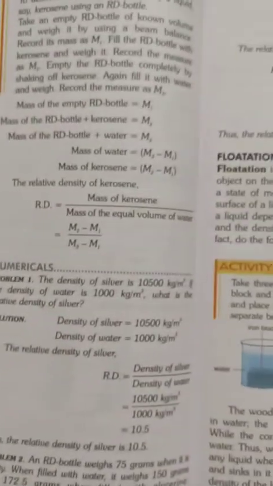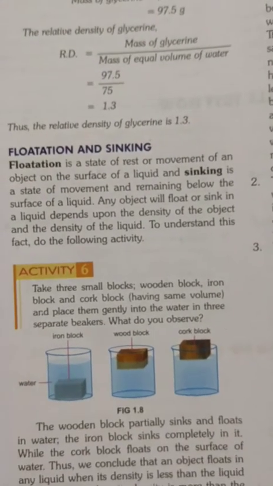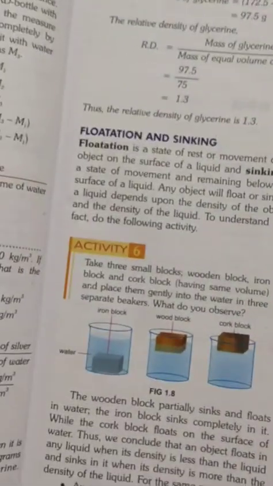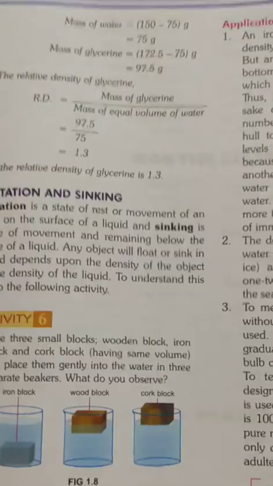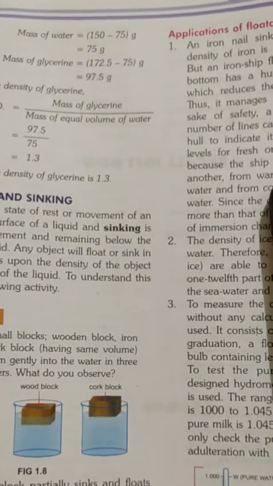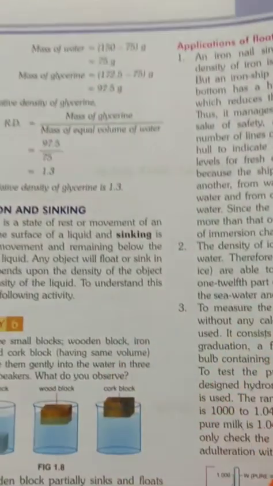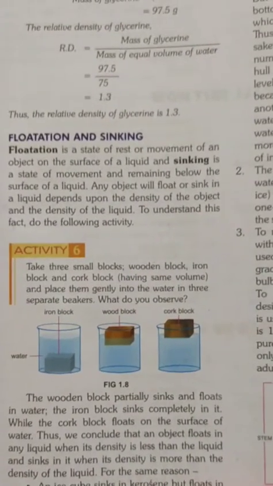We have discussed flotation and sinking. Why do some objects float and why do some objects sink in water? An iron nail sinks in the water and an iron ship floats in the water.